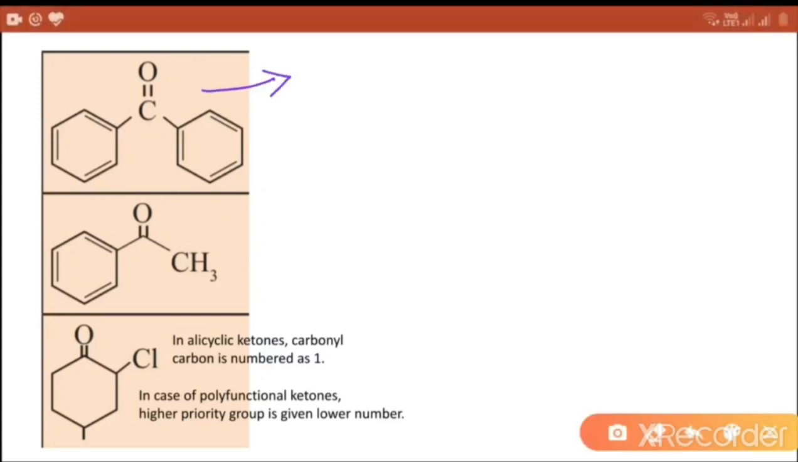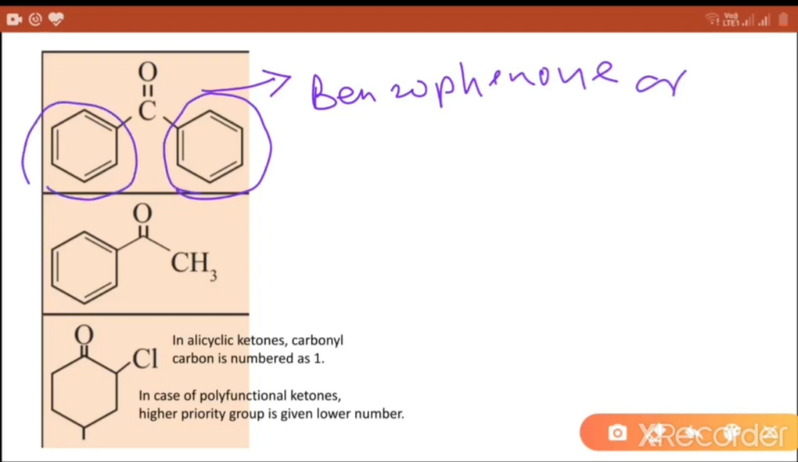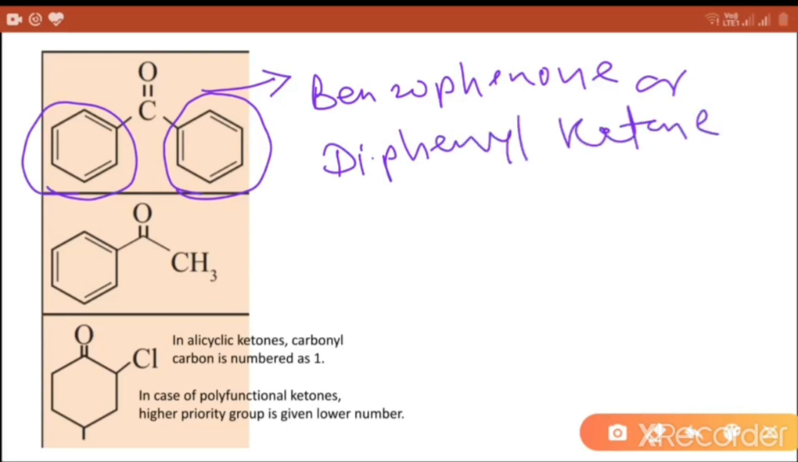Next compound, common name benzophenone or diphenyl ketone. This is the first phenyl, this is the second phenyl. Diphenyl ketone. And the IUPAC name is benzophenone.